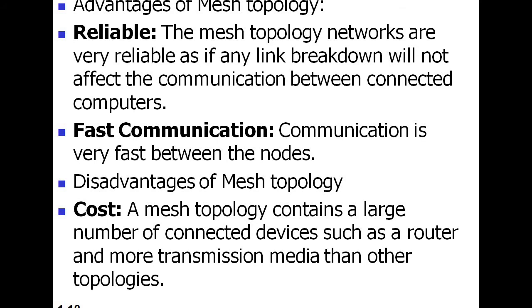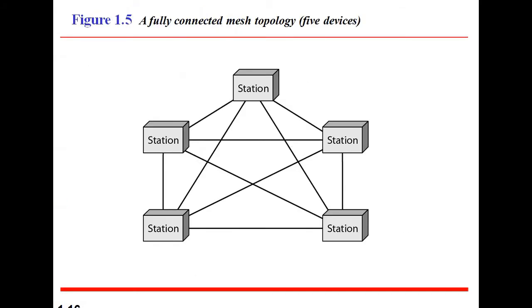Next one is advantages. So what are the advantages of mesh topology? It is very reliable or flexible, as any link breakdown will not affect the communication between connected computers, because here no one is called the server computer and all are directly connected to each other. They are not depending on one device. That's why they are independent. It is very reliable, as any link breakdown will not affect the communication between connected computers.